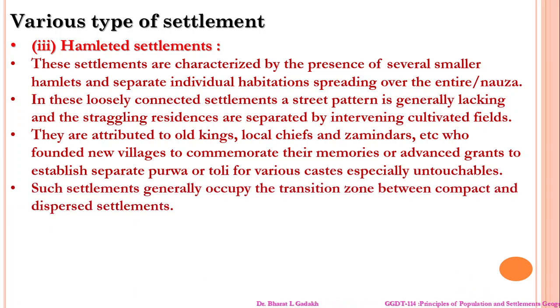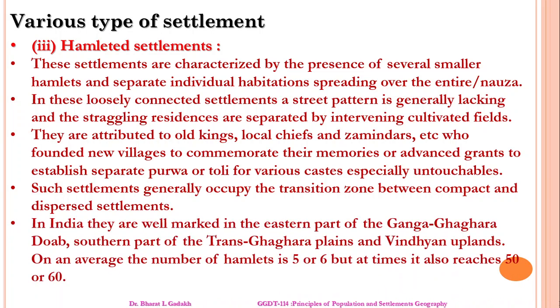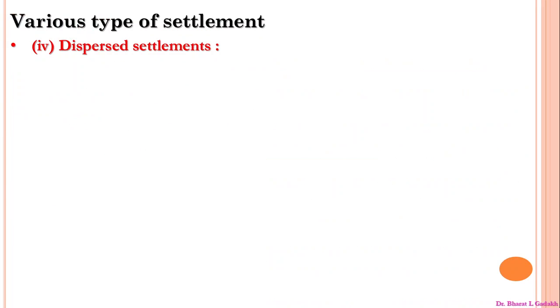Now, such a settlement generally occupies the transition zones between compact and dispersed settlements. In India, they are well marked in the eastern part of Ganga and Kara Doab, and the southern part of the Trans-Ghaghra plains and Vindhyan plains. On average the number of hamlets is 5 to 6, but at times it can also reach 50 or 60.